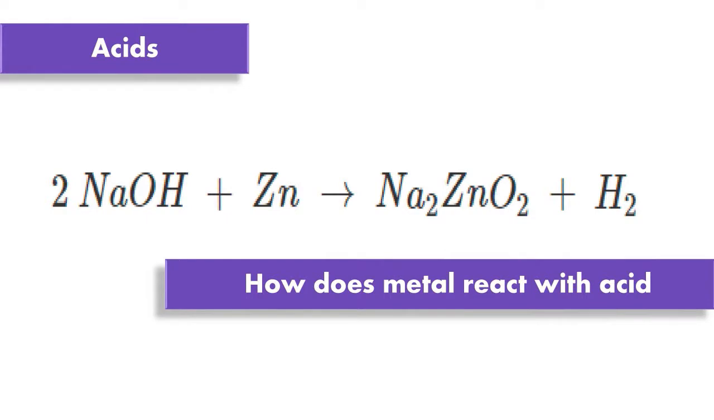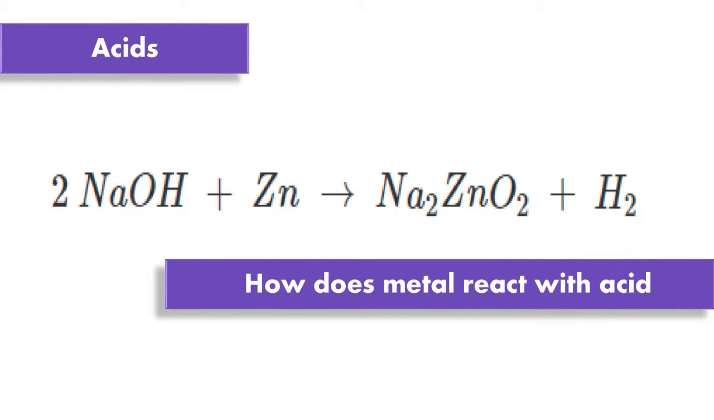How does metal react with acid? Acid reacts with most metals to form hydrogen gas and a salt. Nevertheless, not all metals react in the same way to acid. When an acid reacts with metal, salt and hydrogen gas are produced. Metals which are more active than acid may form a single displacement reaction.